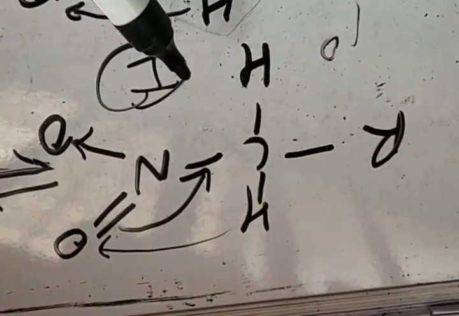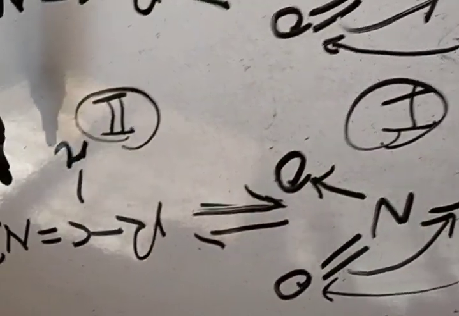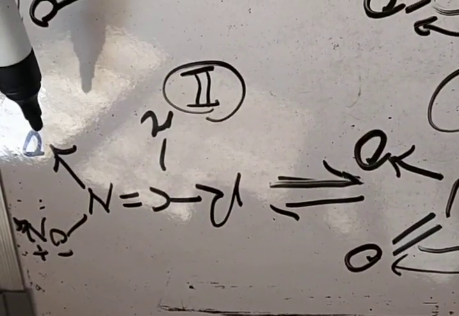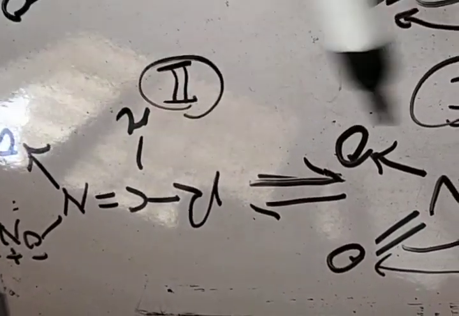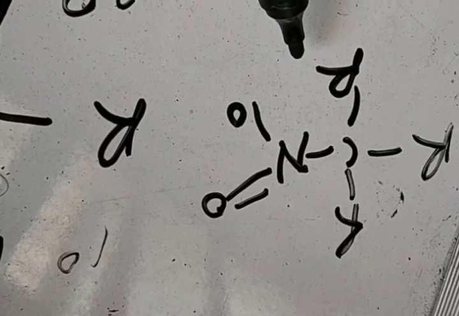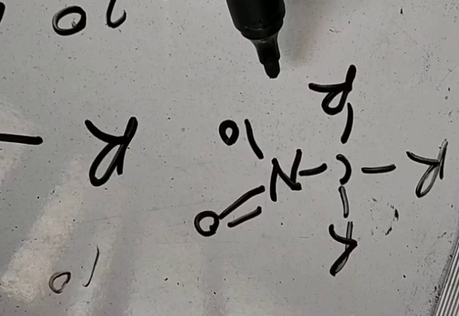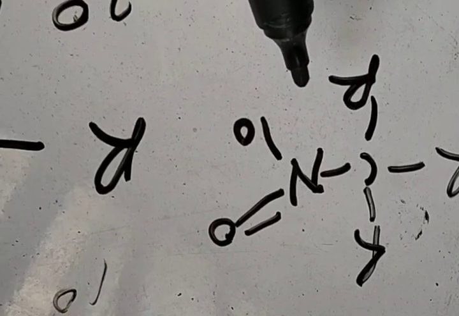So which nitroalkane is soluble in dilute NaOH? The answer is either primary or secondary, because these nitroalkanes are in nitronic acid form, and that nitronic acid form reacts with NaOH to form a salt. So primary and secondary nitroalkanes are soluble in dilute NaOH, but tertiary nitroalkane does not undergo tautomerism. Therefore, there is no nitronic acid form for tertiary nitroalkane, so tertiary nitroalkane does not dissolve in dilute NaOH.